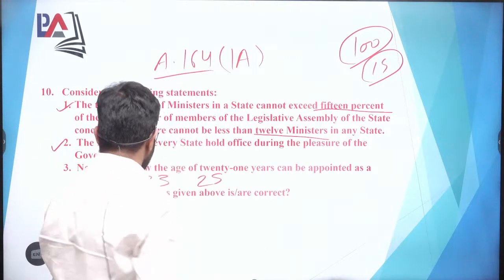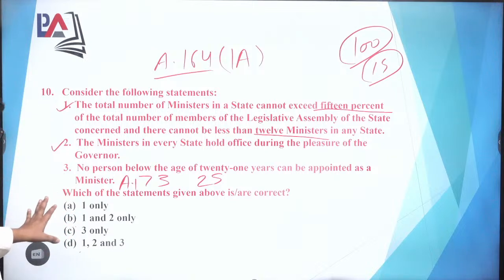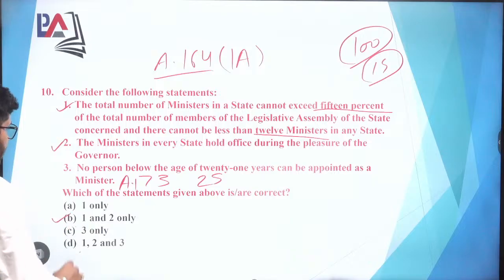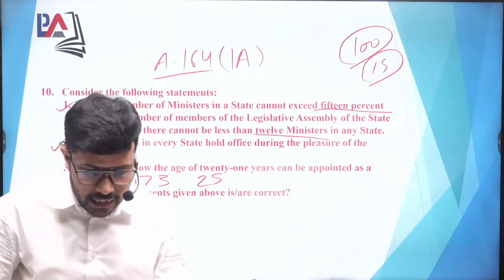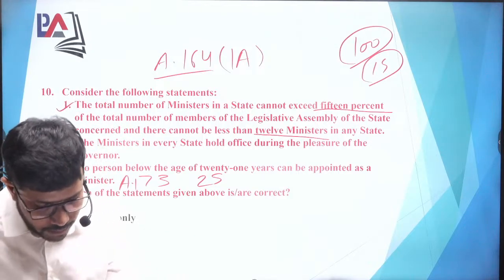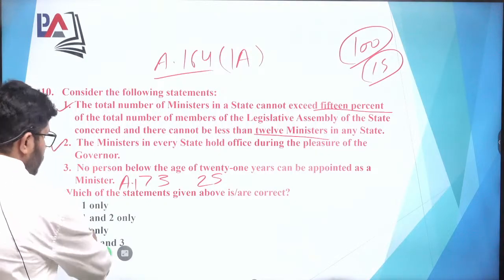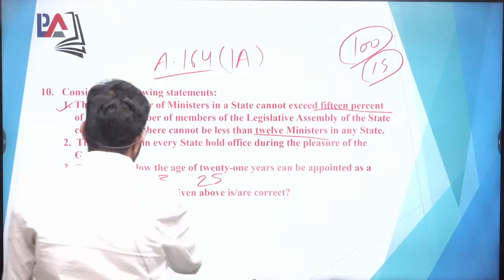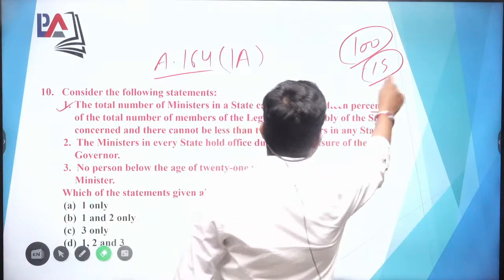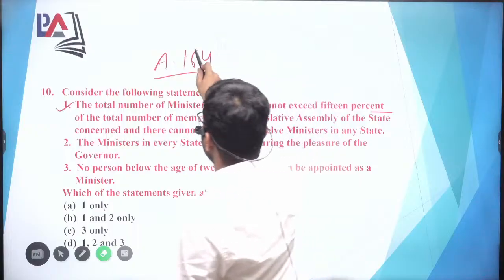So this is basically the wrong option. So they are asking which of the options are right here. So we can go for B. B as a right answer in case of question number 10. Okay. Now coming on to question number 11. Let's see what question number 11 says.